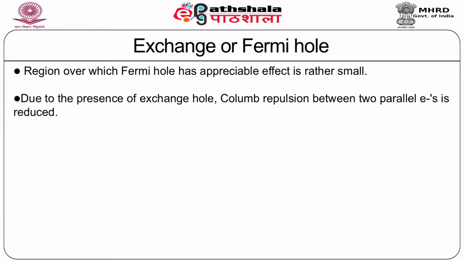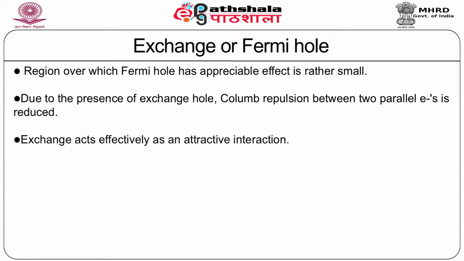Due to the presence of the exchange hole, Coulomb repulsion between two parallel electrons is reduced. Exchange acts effectively as an attractive interaction.